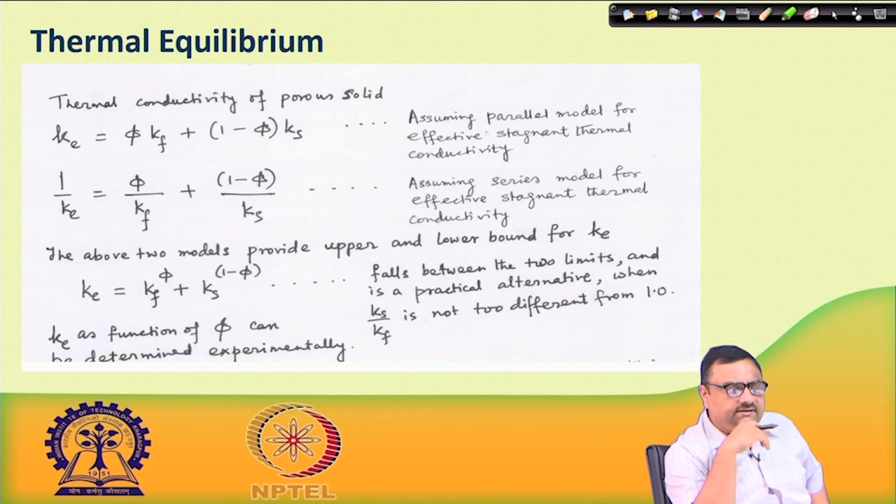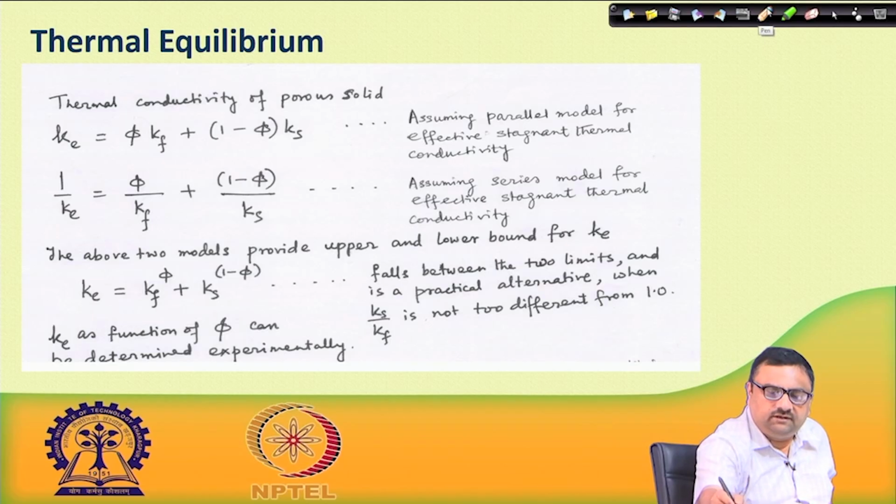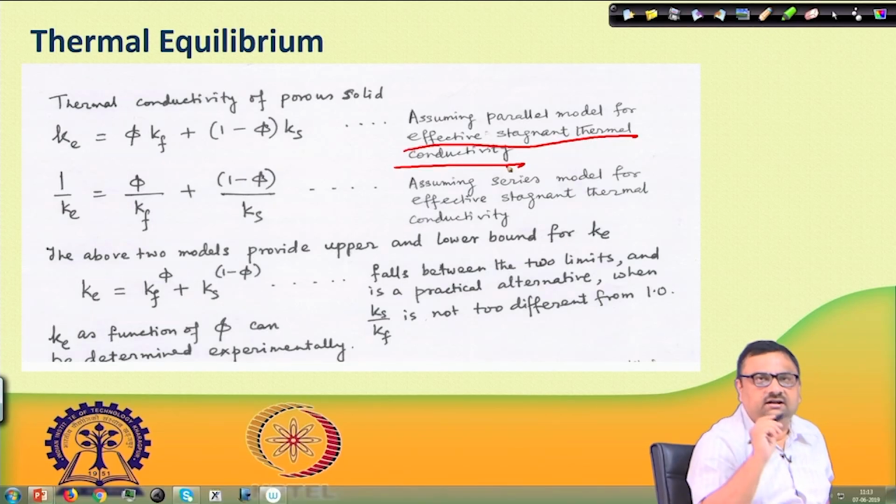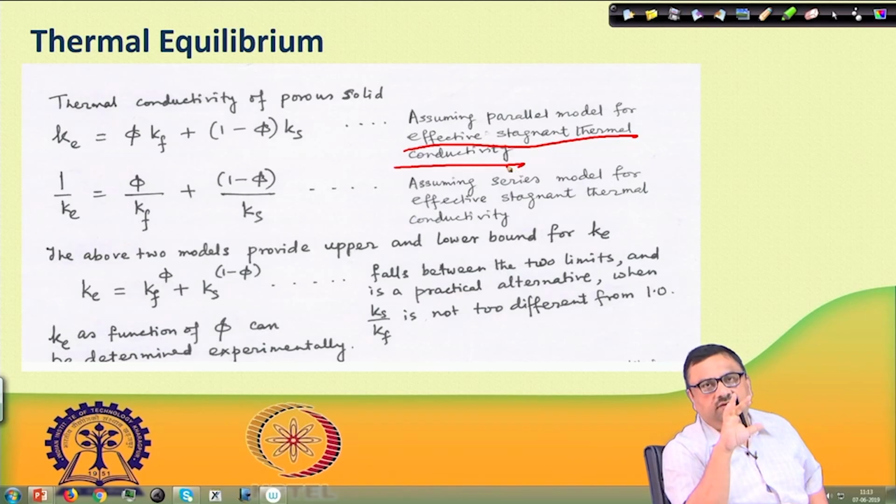So that means what is assumed here is a parallel model for effective stagnant thermal conductivity. First of all, a few terms we are mentioning here. Effective stagnant thermal conductivity: we are assuming there is no flow.